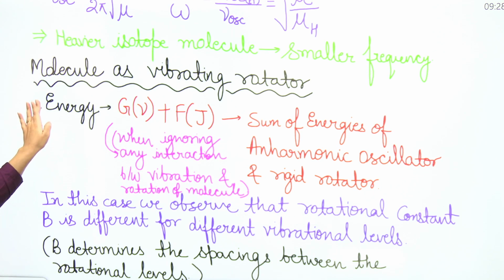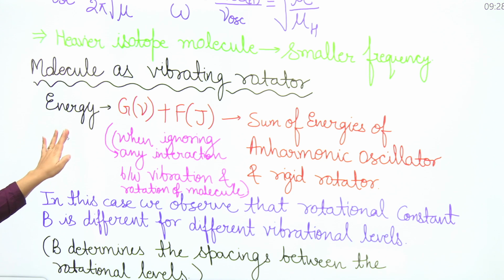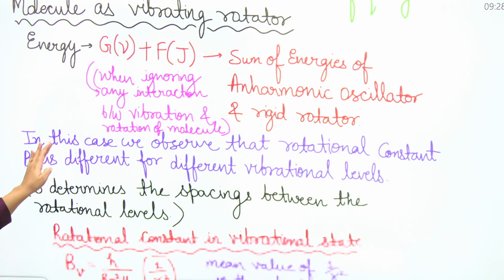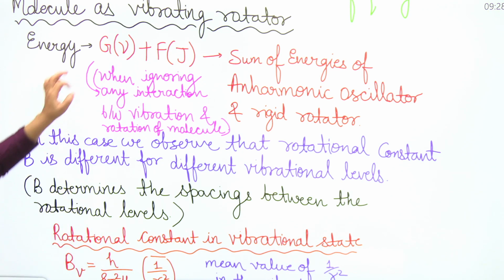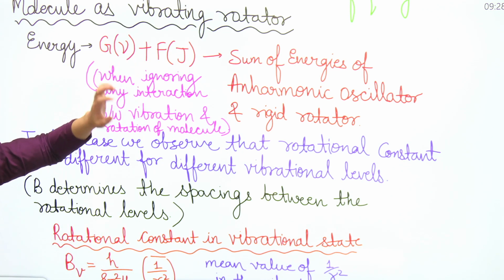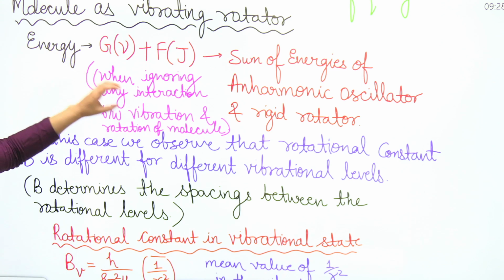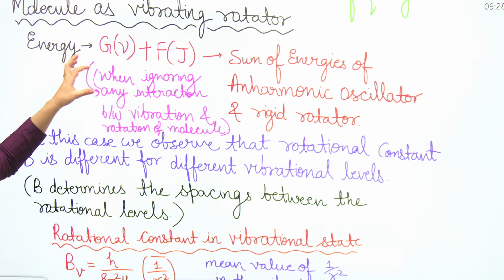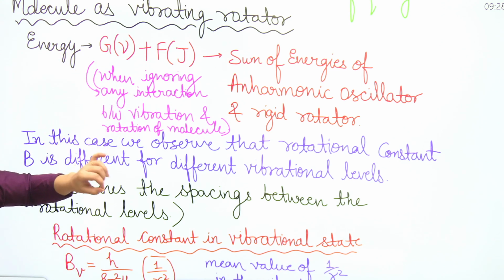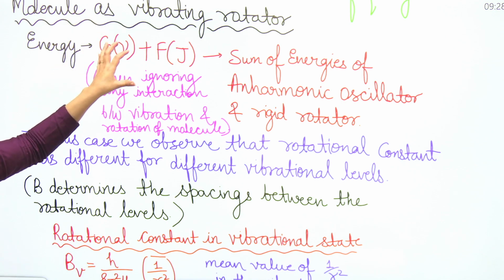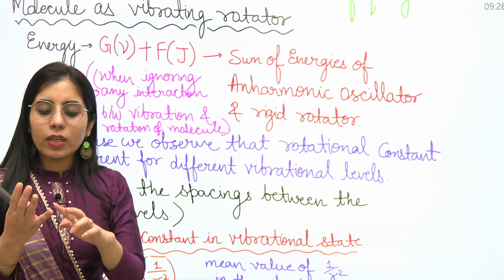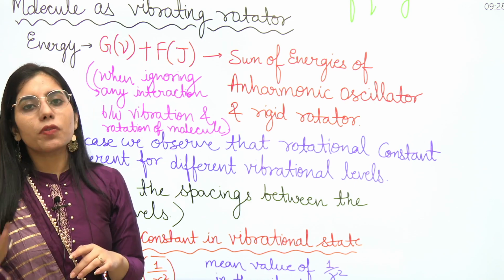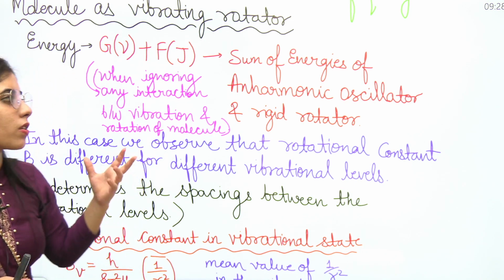Done. Now next point, nu is basically a symbol for frequency we generally use, and V for the vibrational quantum number we are using here. Clear? So yeah, it's V, it's J. Next point, here we have ignored any type of interaction between vibration and rotation of the molecule, then we are writing it directly. But when you consider that interaction between vibration and rotation, then what will happen? I will show you that expression after this one.